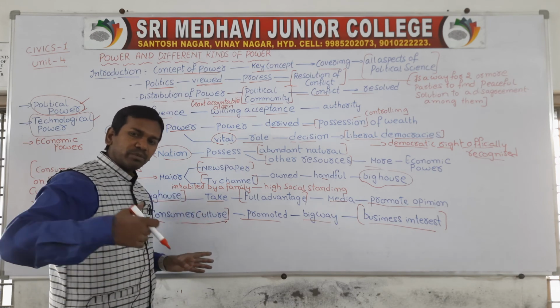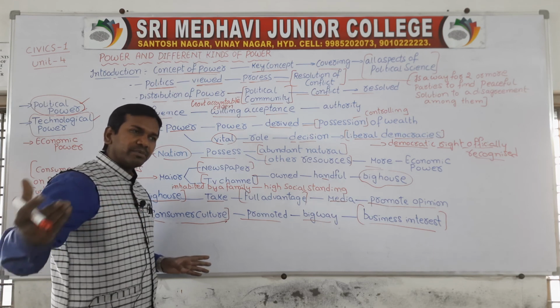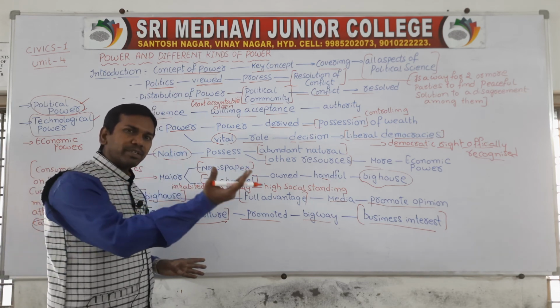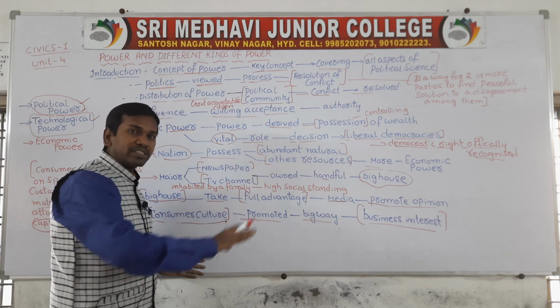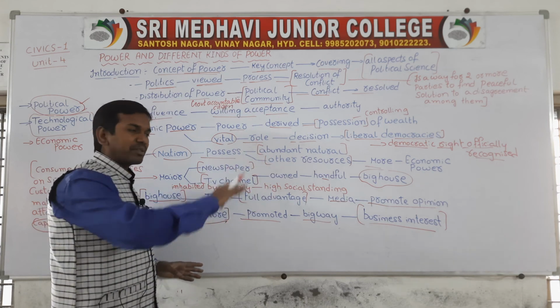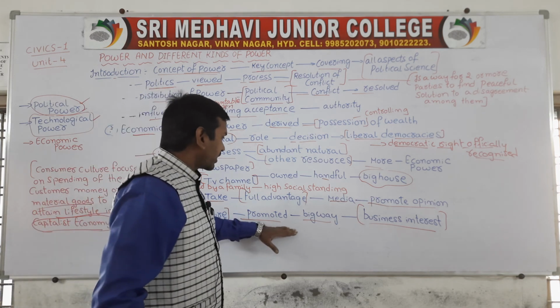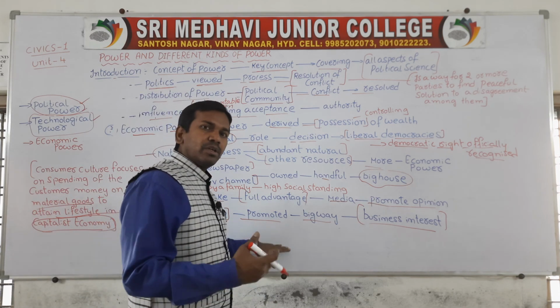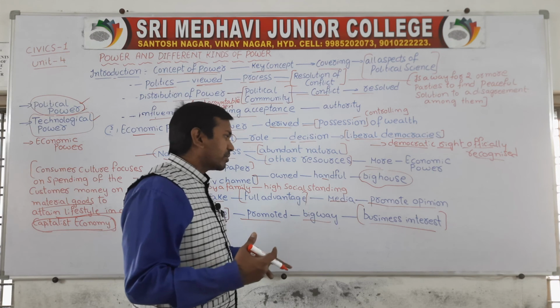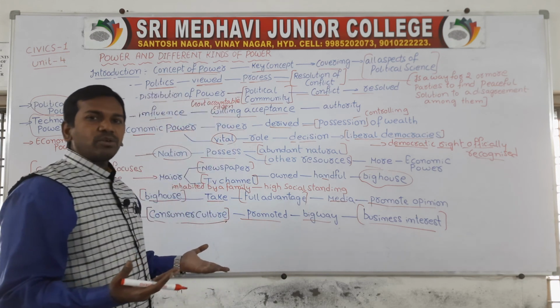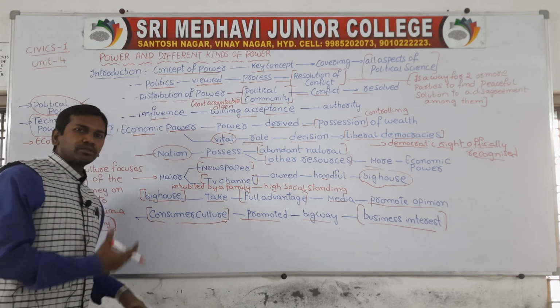If they spend more and more money on material goods, then the capitalist economy, which is mainly followed by Western, European and American countries, can be sustained. So big houses promote consumer culture in order to promote their own business interests. This is also one point.